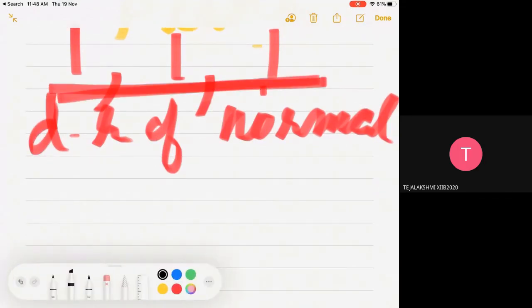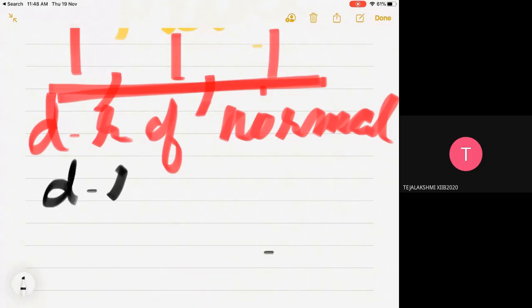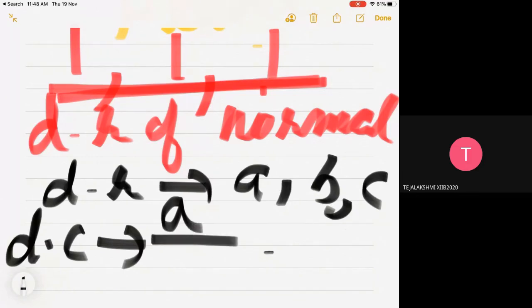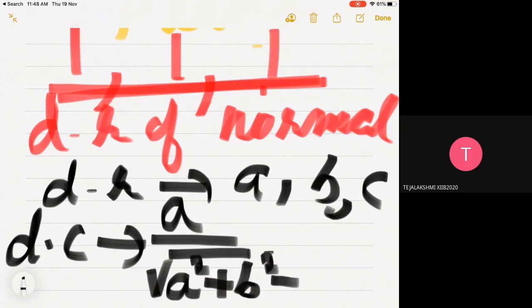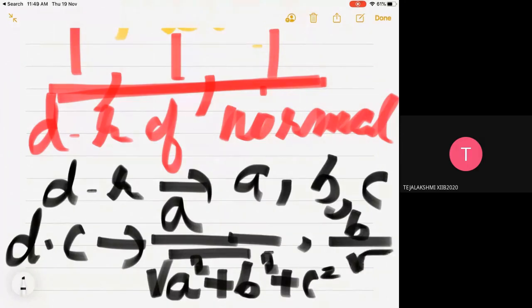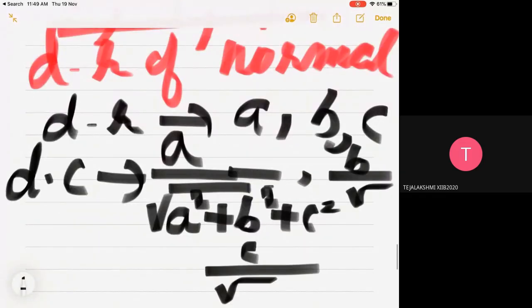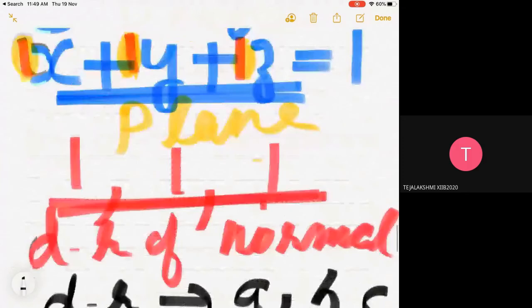If the direction ratio is A, B, C, you have learned the formula to convert to direction cosines: a divided by root of a square plus b square plus c square, then b divided by this root, and c divided by the root. Here we have the direction ratio as 1, 1, 1.